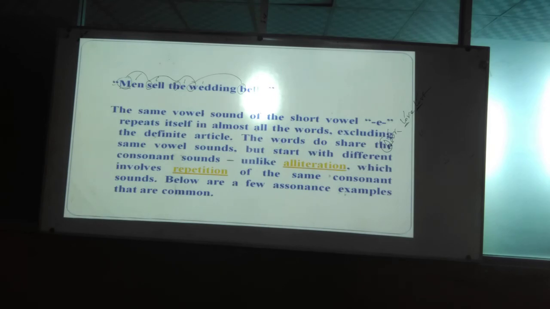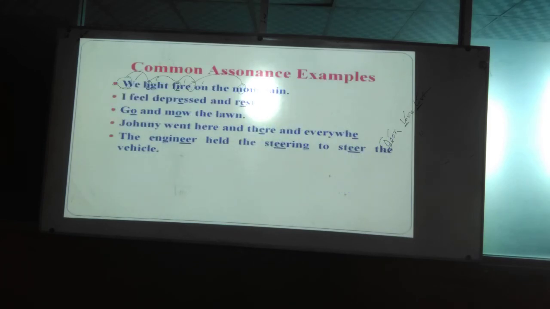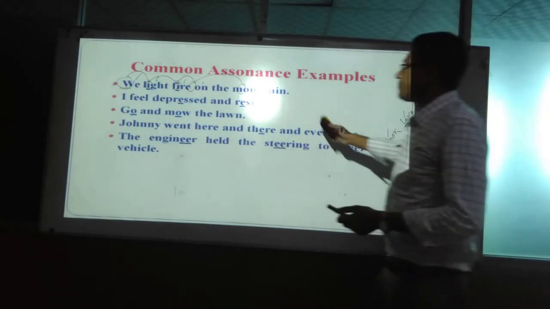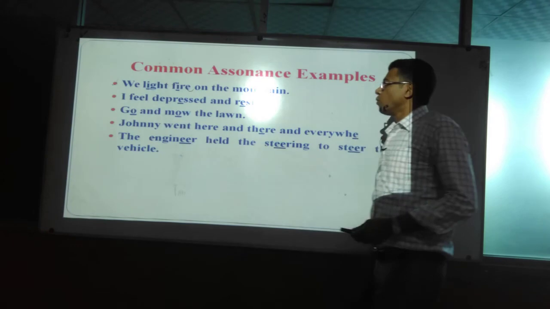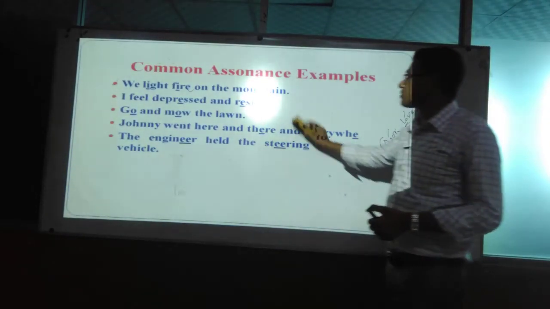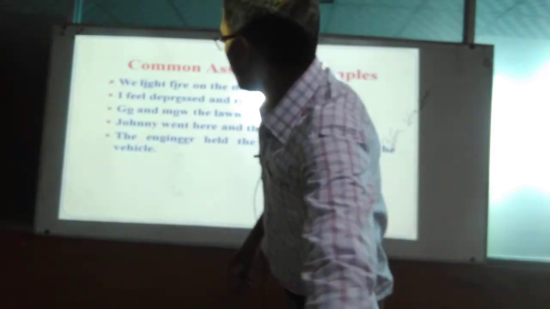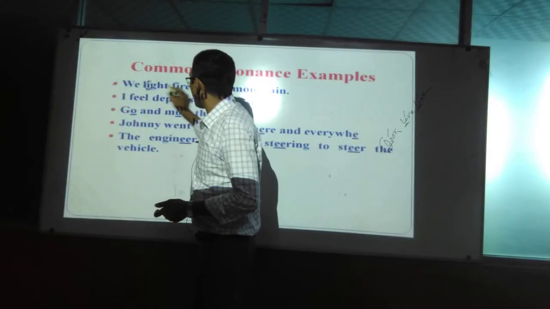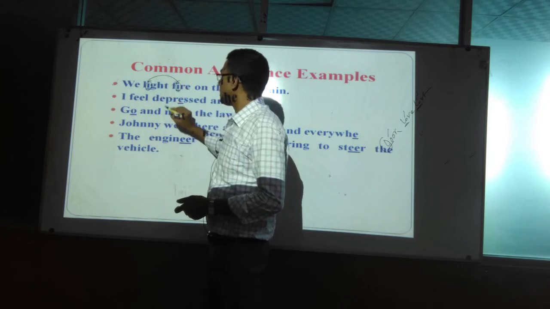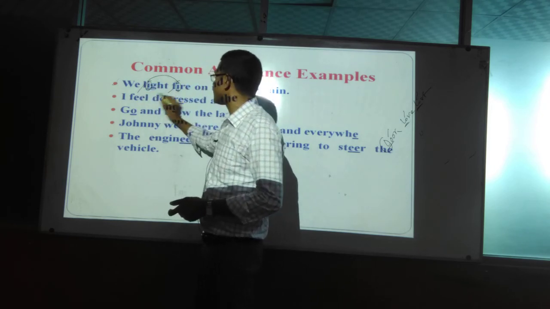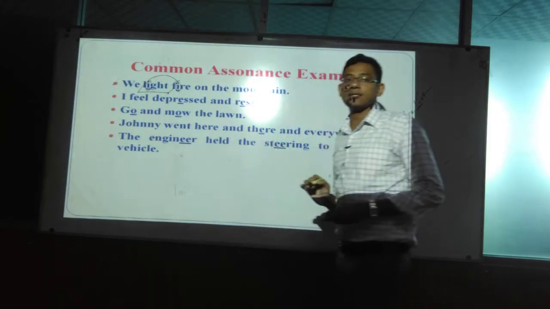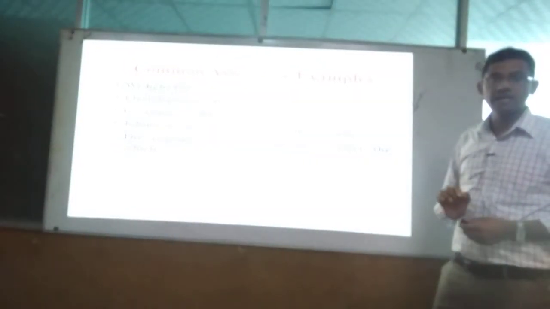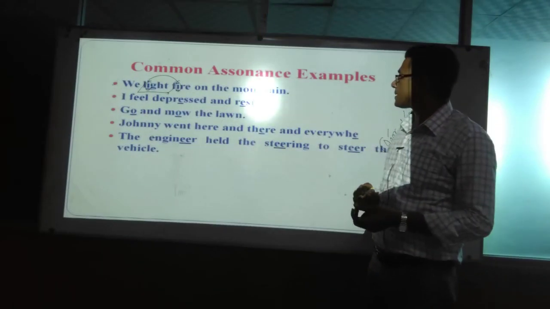That is what? We light fire on the mountain. So you see which one is the alliteration here? The I is a vowel, I is a vowel. These are the repeated sounds. But here you have seen the L and F. The consonant is different. That's why it can be considered as an assonance. And another thing: why haven't we considered this one? Can anyone tell that? Here it is also I, but there is a long gap. That's why it should not be considered as what? Assonance.